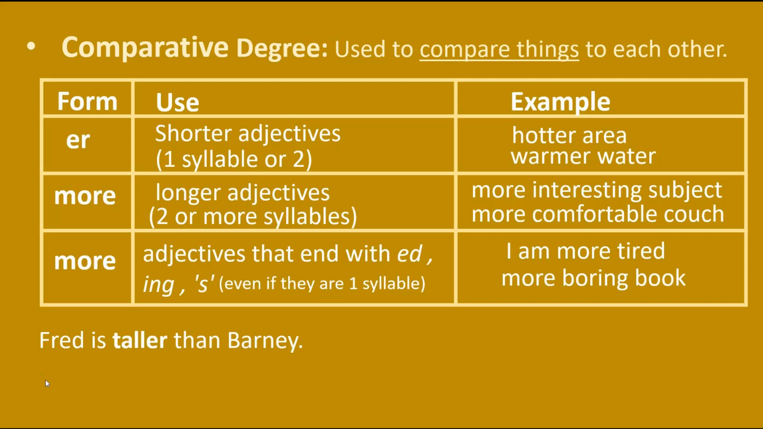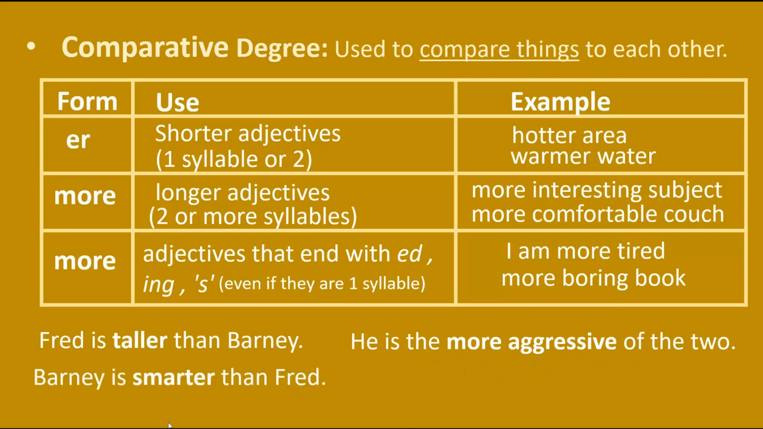So, example here. Fred is taller than Barney. As you can see, tall is our positive degree, and we add ER to compare Fred and Barney, and we have here the comparative degree taller. Another example, he is the more aggressive of the two. We are comparing here two people. Alright?